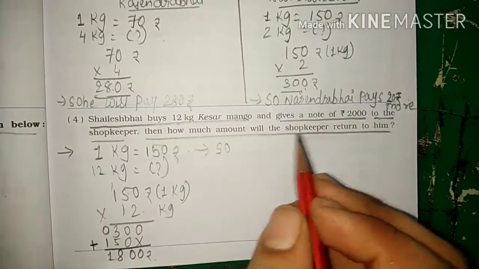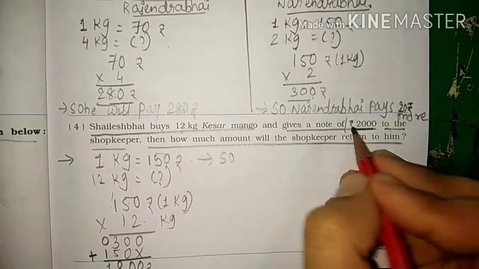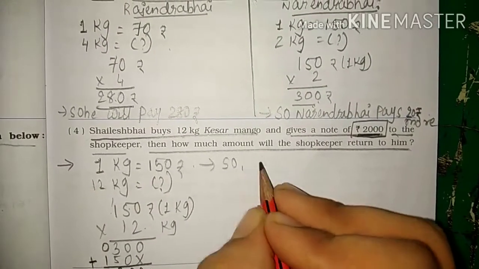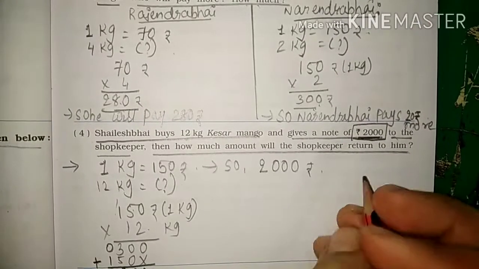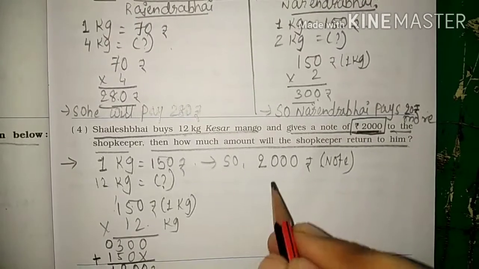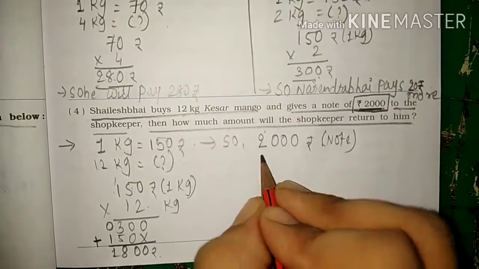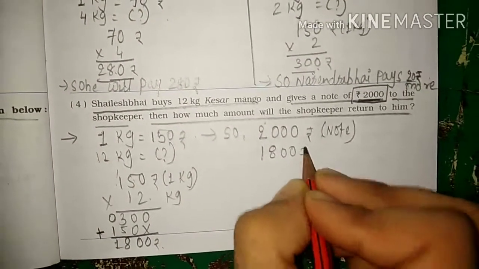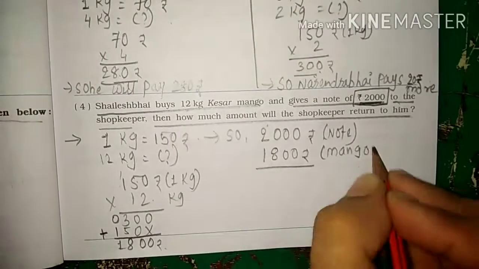Now what is given here, students? He is giving a note of 2000. Note means he is giving 2000 rupees to the shopkeeper. Now what do we have to do? We have to find out how much amount the shopkeeper will return to him. Now what price mango is he buying? He is buying the mango of 1800 rupees.